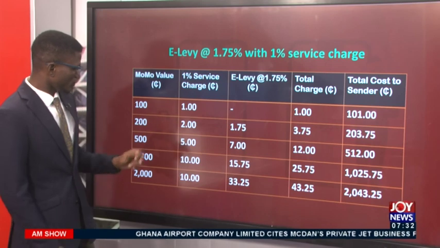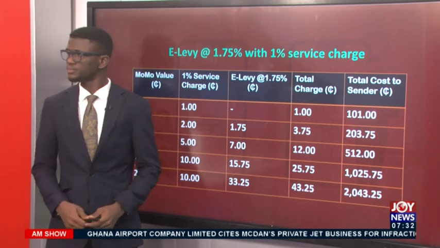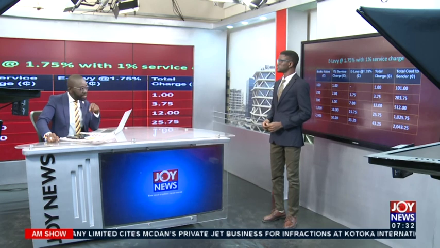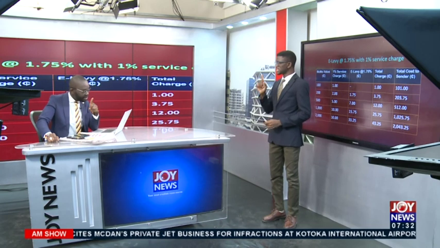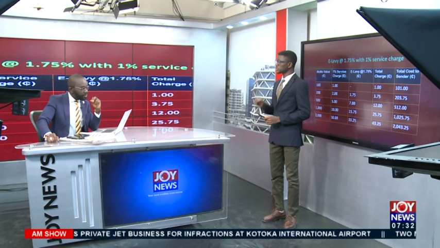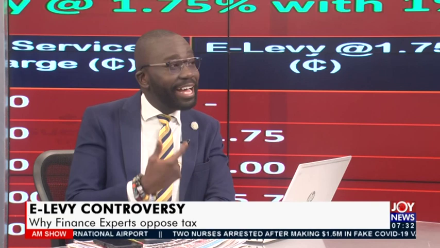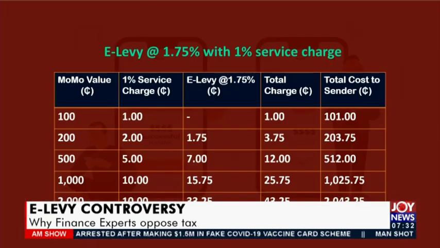Okay. And now, just to clarify, if you're sending above 100 cedis, so if you're sending 101 cedis, the one cedi is the value added. Right. So the 1 cedi component will be the service charge. Exactly. If you were sending 101 cedis, then that would kick in on the 1 cedi that is added value. So we are looking at that assumption for now.